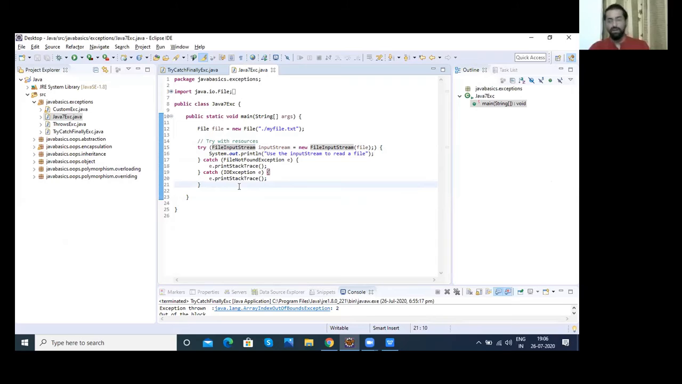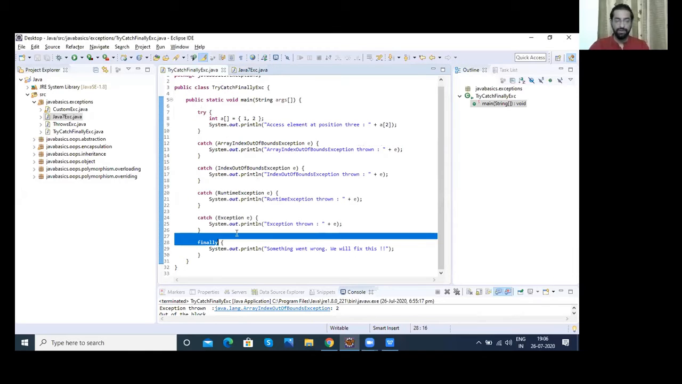So what happened? We need not write a finally block here. Got it? So I would recommend you guys, if you're using this in programs, to go with this way of writing exception handling and not the usual Java 6 way of writing.